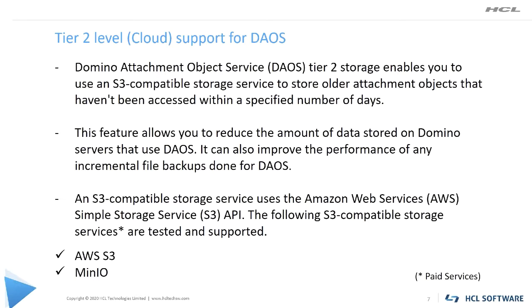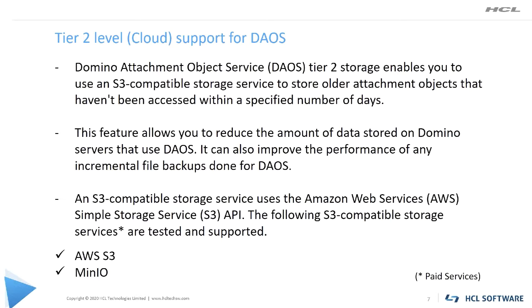So Domino will use the S3 API to push the data from on-prem to cloud. The good thing about this feature is, suppose tomorrow you want to discontinue the cloud storage, you can just take all your data back from cloud to on-prem and continue using it from on-prem.